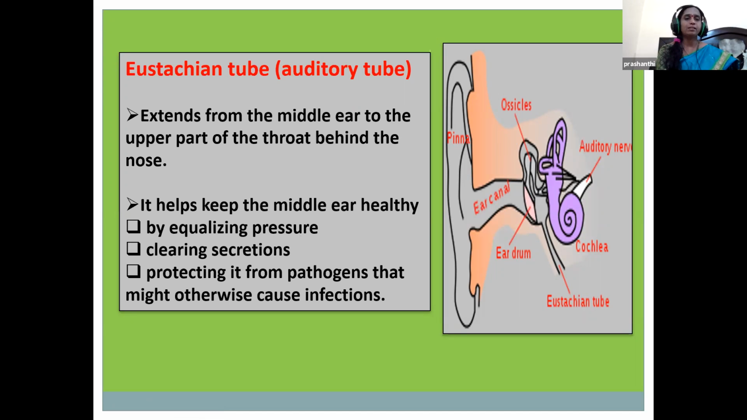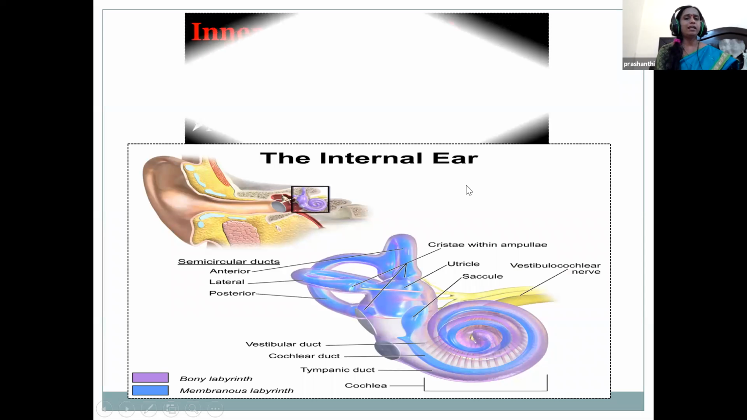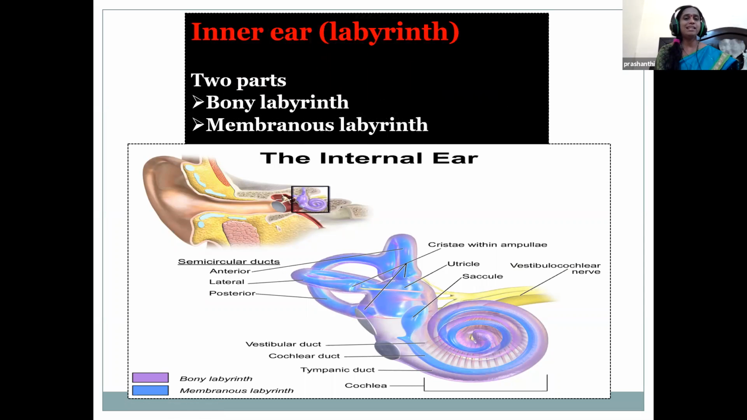Then what happens if the Eustachian tube is damaged? There will be severe pain in the ear, and also a ringing sound in the ear. Some buzzing sound appears in the ear always. So we can say that the hearing is impaired when the Eustachian tube gets damaged. We move to the next third part, children, that is the inner ear.